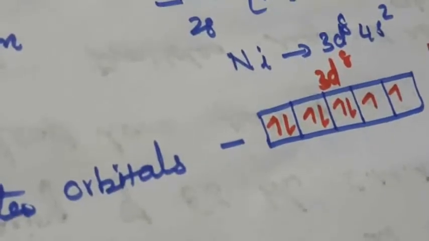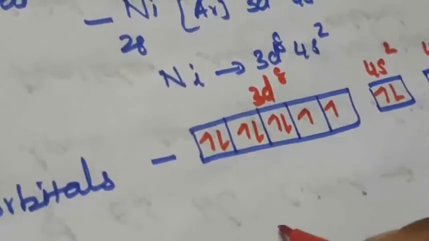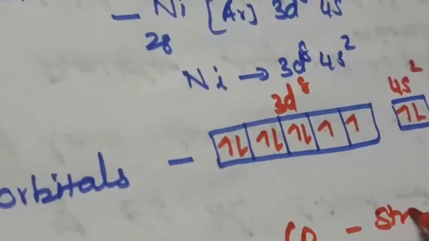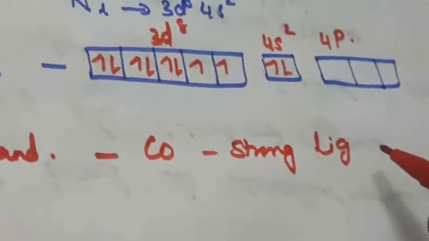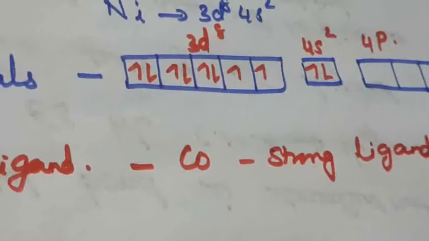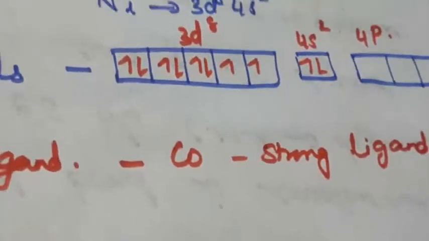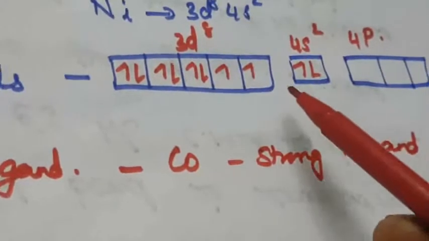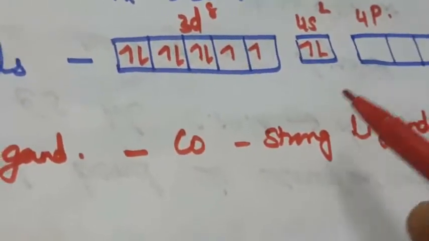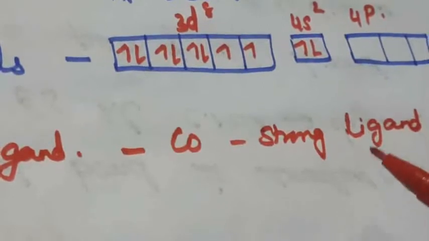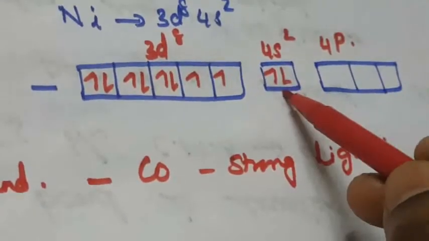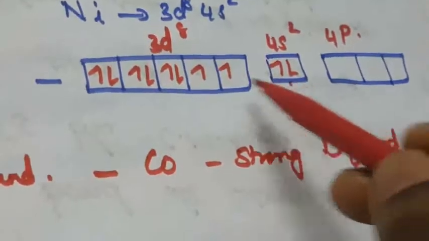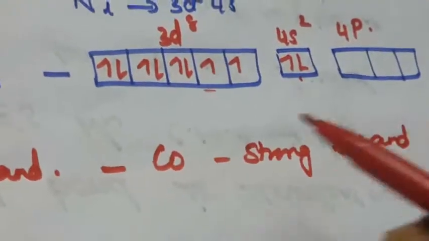The nature of the ligand is that CO is a strong ligand field. Strong ligand, because this causes pairing. What is the main purpose of a strong ligand? Pairing of the orbital electrons, the 4s electrons with the 3d electrons in the metal atom. Since CO is a strong ligand, the 4s electrons and the 3d8 electrons pair up inside the 3d orbitals.